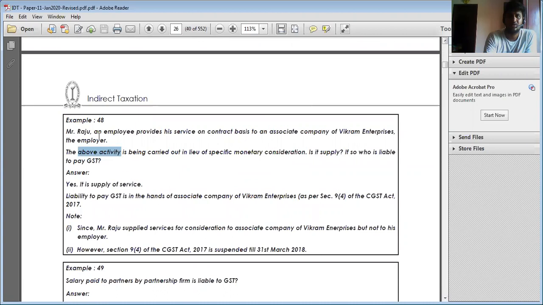Yes, because Raju, an employee, provides his services on contract basis to the associate entity of Vikram Enterprises. Raju is an employee, but he's just doing some services to this Vikram Enterprises, hence it is regarded as supply. Here, the liability to pay GST is in the hands of the associate company of Vikram Enterprises. This is because it is subject to reverse charge mechanism, that we'll see later. Here we're just seeing whether it is regarded as supply or not. Hence, it is regarded as supply.